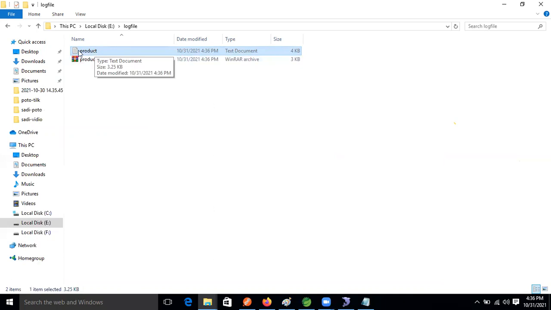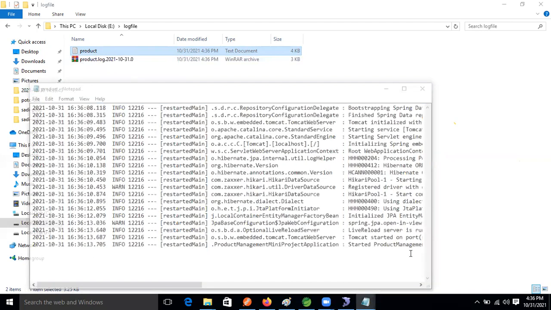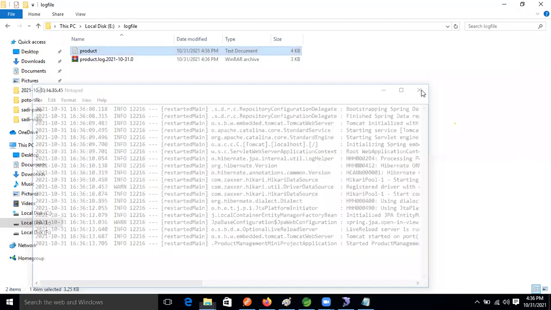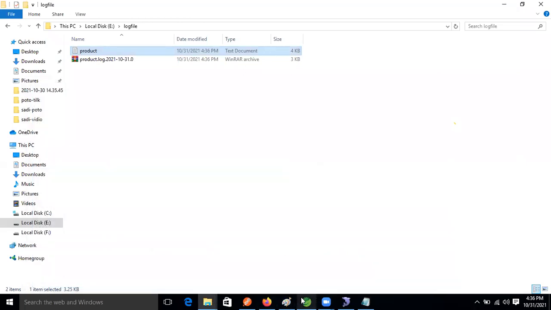Then a new log file will be generated, and the current log activity will be in it, guys. Now I have shown the rolling concept in SLF4J. So clear this concept, guys. Don't worry, still so many things are there.